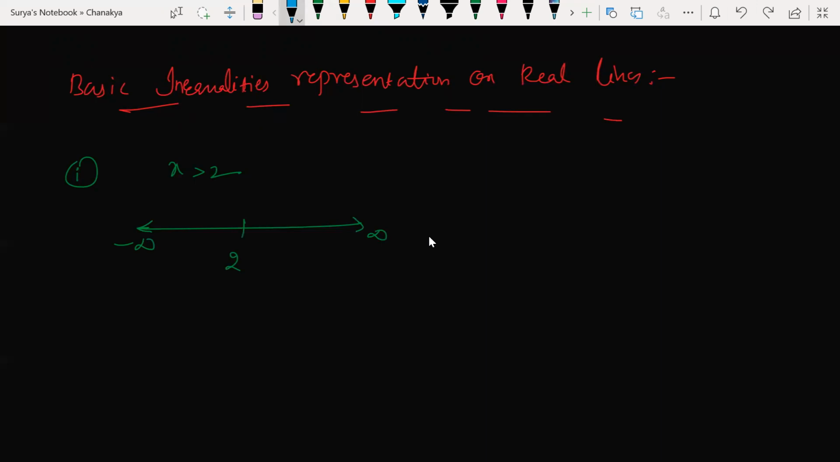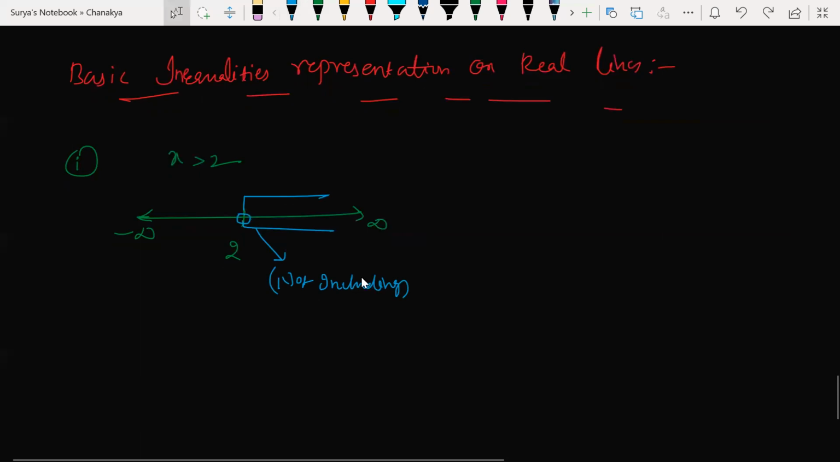X greater than 2. Greater than 2 is nothing but x is here, 2. We are not involving 2. Am I correct? Are we including 2, guys? I'm talking about the numbers which are greater than 2. I'm not including 2 here, so make a notch here. What is the meaning of this notch? Not including. I'm not including 2 here. Now look at it here, greater than 2: all these numbers come under it, all these numbers are my solution set.